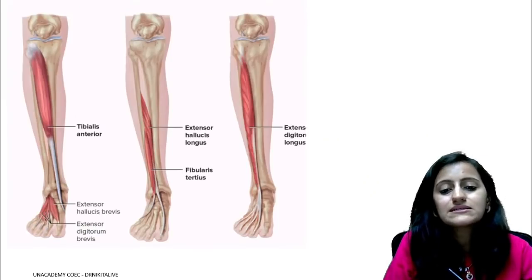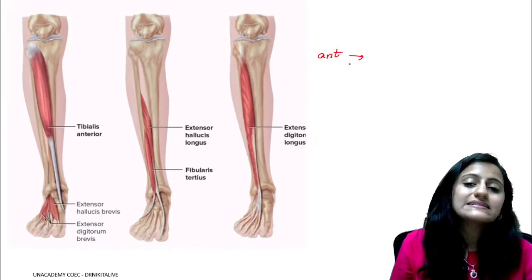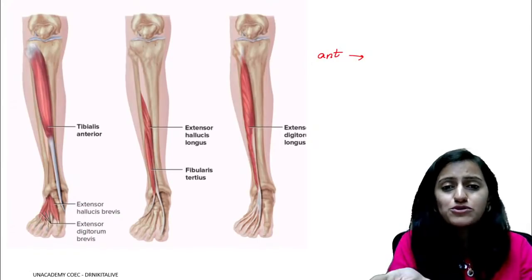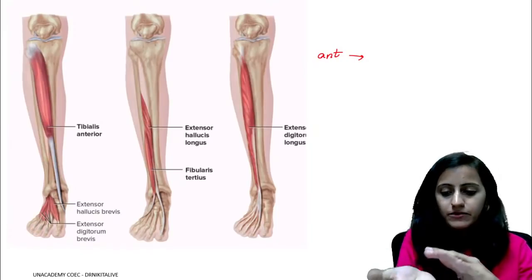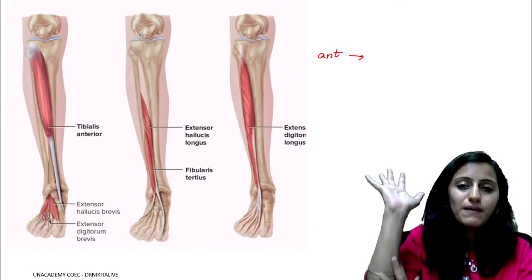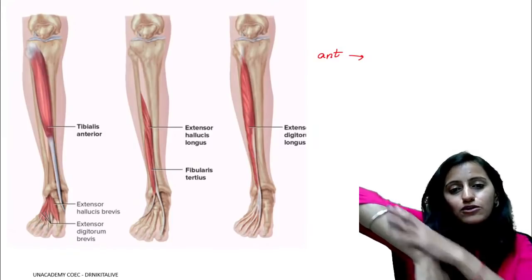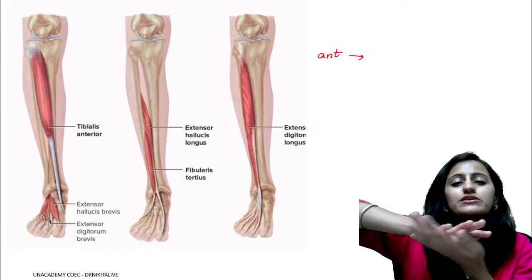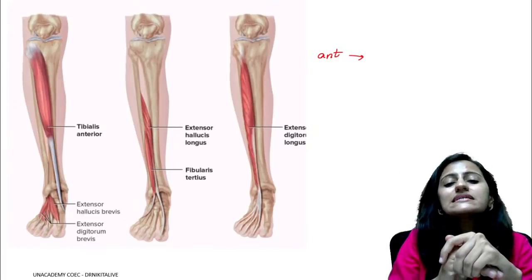Now look at the muscles here in the anterior compartment. Is the anterior compartment of the leg the flexor muscles or the extensor muscles? How do we remember? Compare your upper limb with the lower limb. In the upper limb, what is continuous with the palm is the flexor compartment. Similarly, in the lower limb you have the sole here. What is continuous with the sole is going to be your flexor compartment, so that is the posterior compartment.